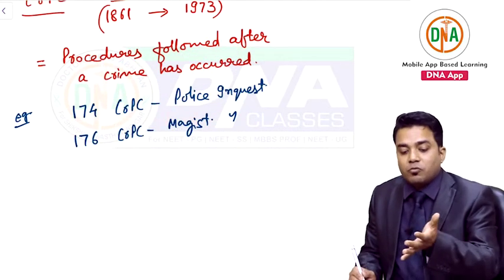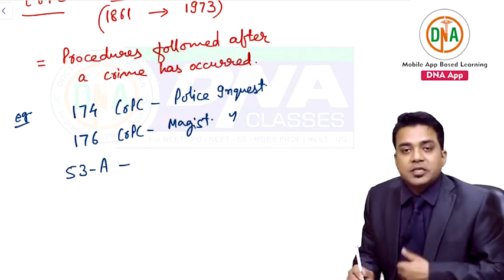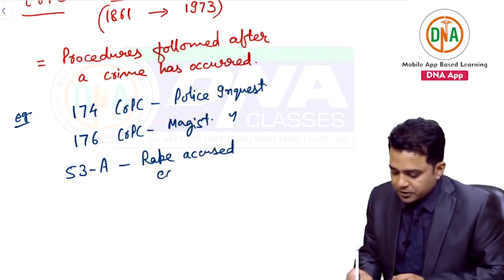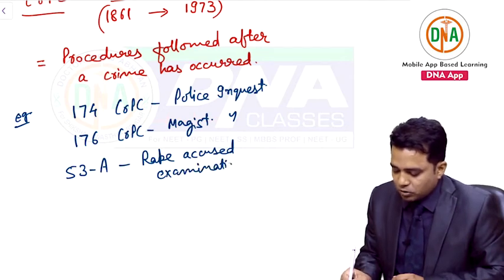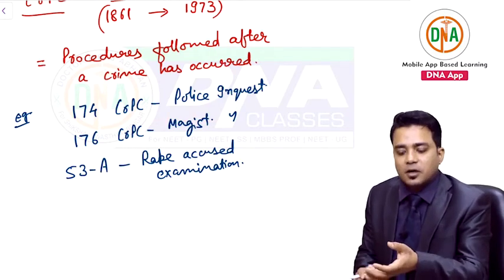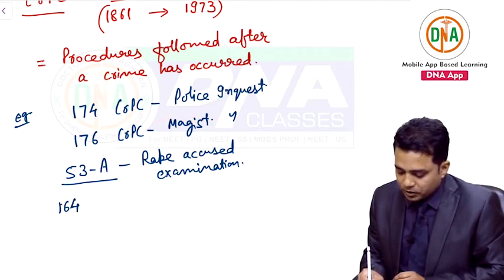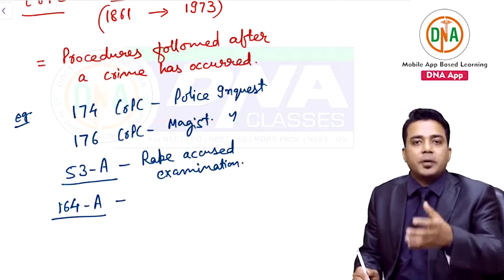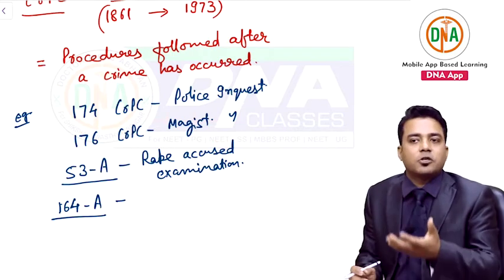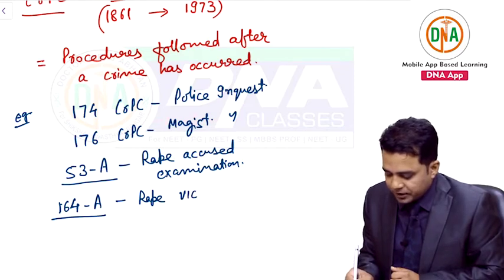For a rape case, what are the CRPC sections? Important one, 53A CRPC, which deals with rape accused examination. So if the accused is caught hold of, it is the work of the police to bring the accused for medical examination. Under which law? Under 53A CRPC. If the victim comes to the police station, police will lodge a complaint and then the victim will be taken to the nearest hospital for medical examination. Under which law? 164A CRPC. So this deals with rape victim examination.